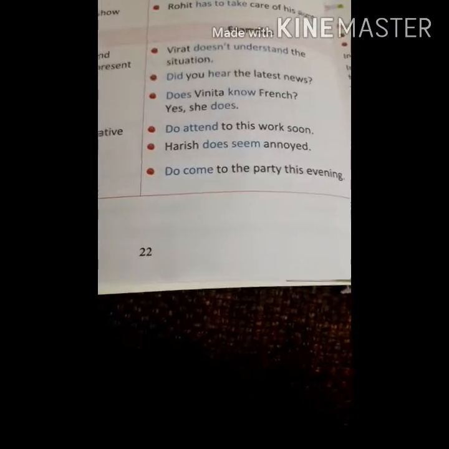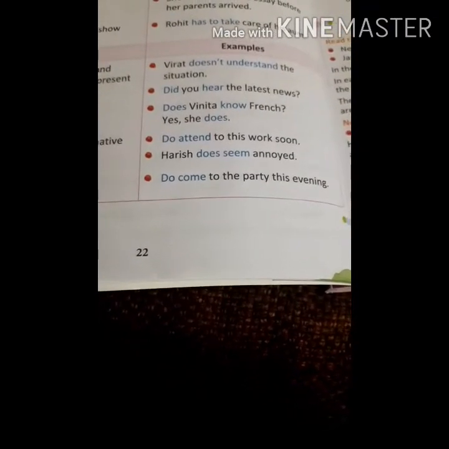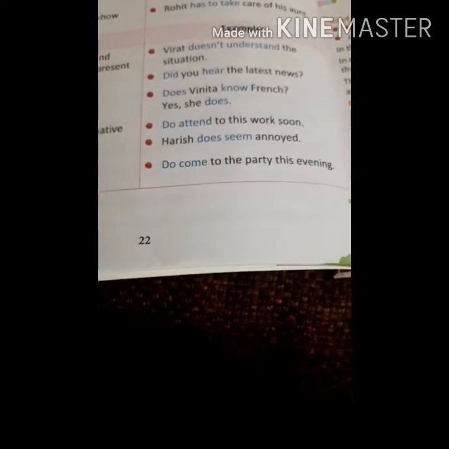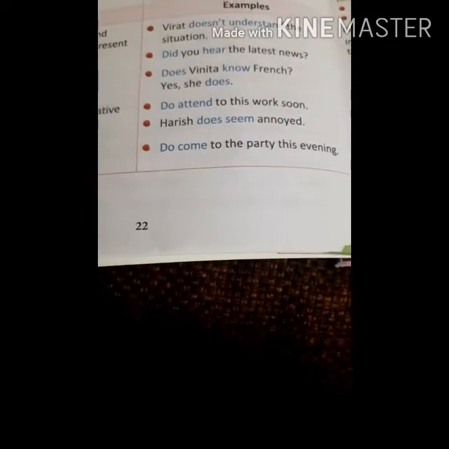Do come to the party this evening means we are pressurizing the person to come to the party. Like instead of saying please, we are saying do come to the party, do come to school, do attend the meeting. So when we use do this way, it seems that we are giving stress to that person to do that particular work.